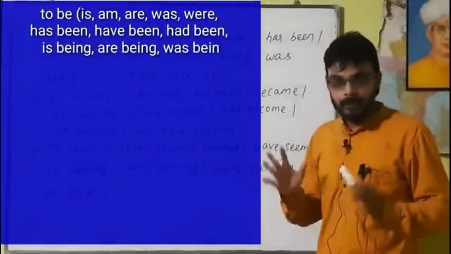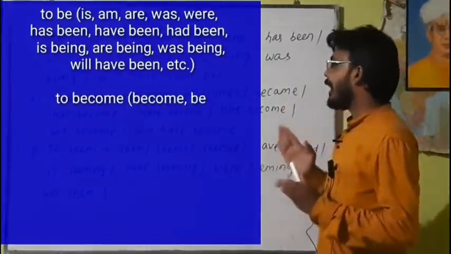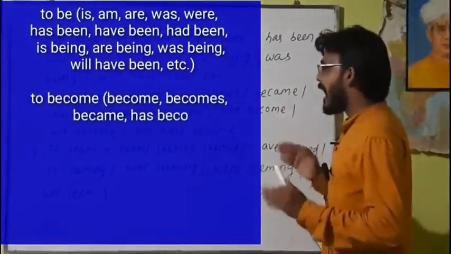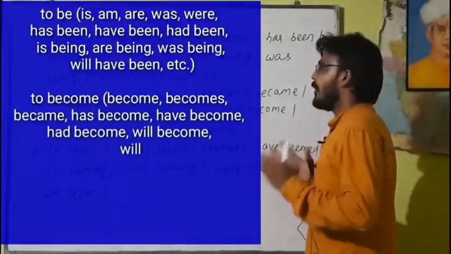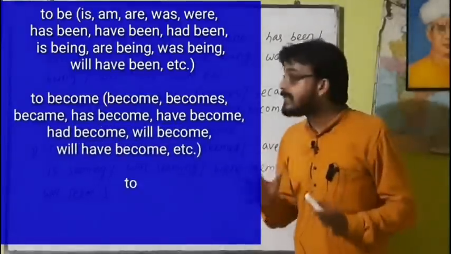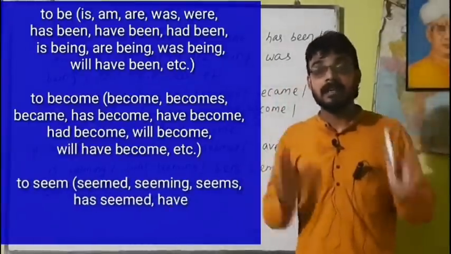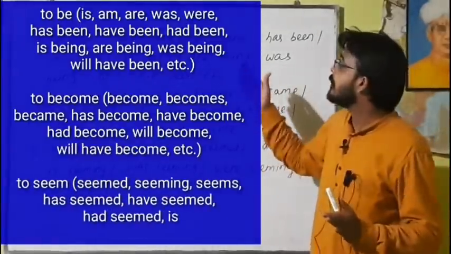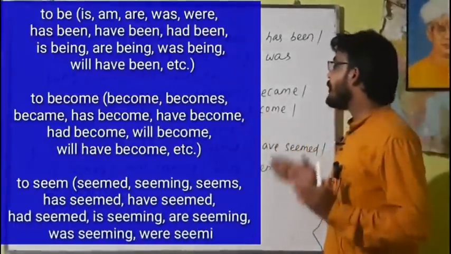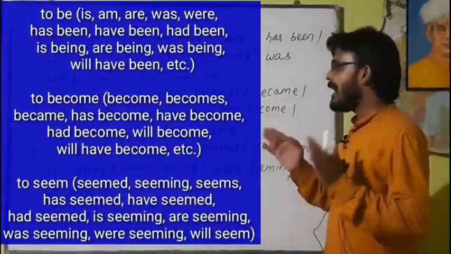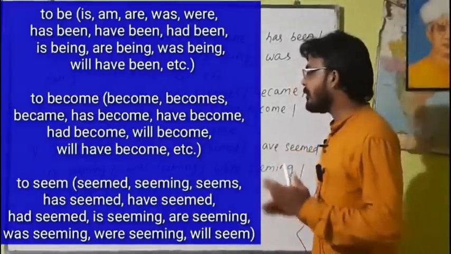First, to be: is, am, are, was, were, has been, have been, is being, are being, was being, were being, will have been. These verbs come under to be, and they are always used as linking verbs. Then to become: become, becomes, became, has become, have become, had become, will have become.